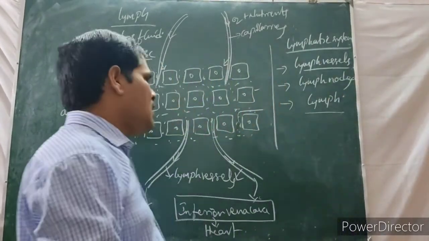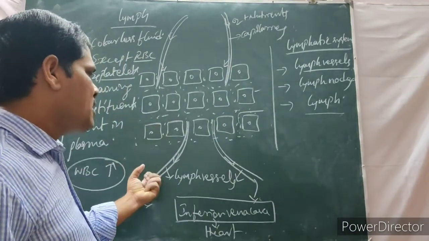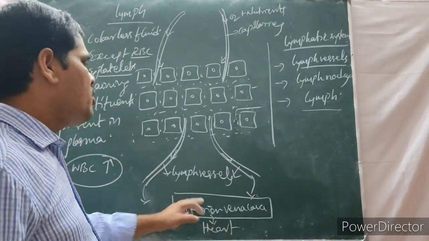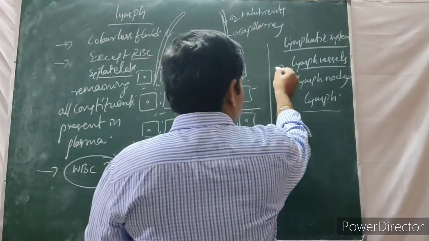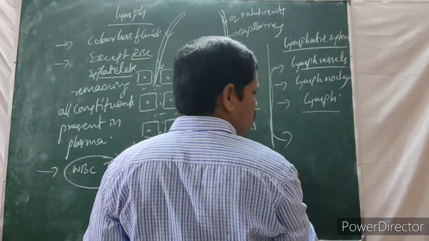Lymph vessels are helpful for transportation, collecting the lymph and giving it to the venule system, and finally it reaches the circulatory system. Under these lymph vessels, two types are very important.